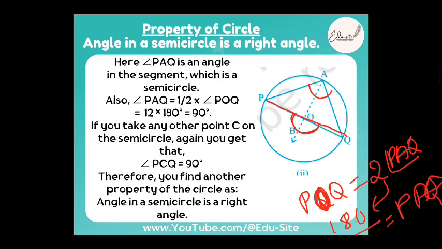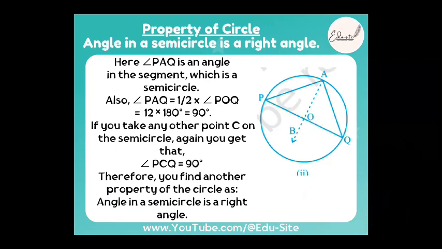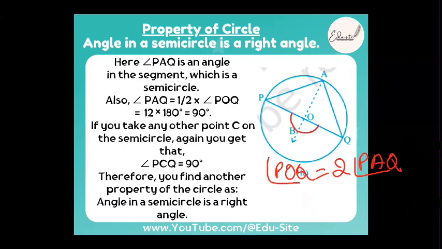Now it's very easy. What is PAQ now, beta? Is it not equal to 90 degrees? Yes. Understood? Any doubts here? We know that angle POQ is equal to what, beta? 2 times angle PAQ. Why is it so? Because the angle subtended by the arc of a circle at the center is twice the angle subtended at the circumference, right?